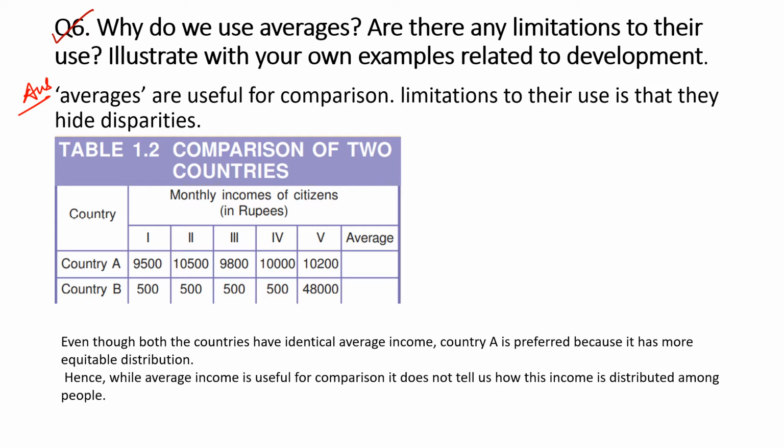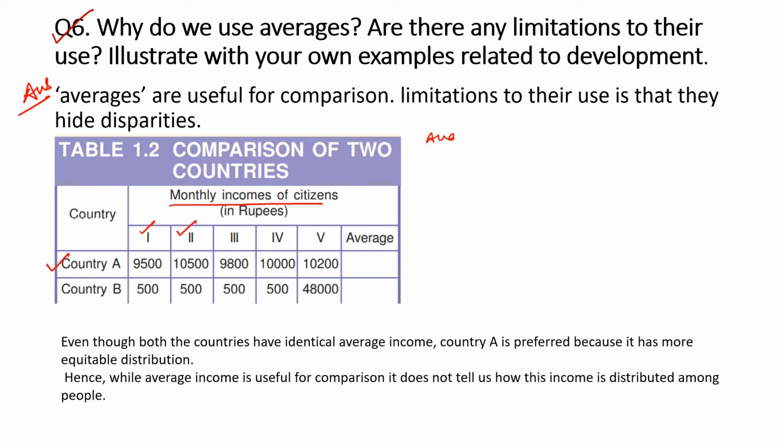So in one question we have seen that what are the limitations for the per capita income criterion. So here we can see it. See, country A monthly incomes of the citizen. So citizen 1 has 9,500 income, citizen second have 10,500, 9,800, 10,000 and 10,200. So to find out the average, we will sum all these.